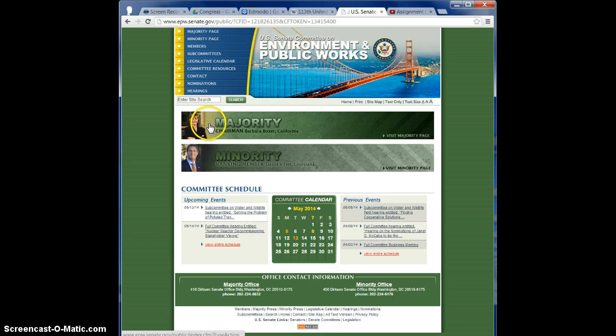It tells me who are the leaders, and majority, minority, that means as far as Democrat, Republican go, because these are bipartisan committees. It talks about the schedule, the upcoming events, what are some things that they're working on, as well as legislation, subcommittees, and so on. So these are really going to help you find what you need.